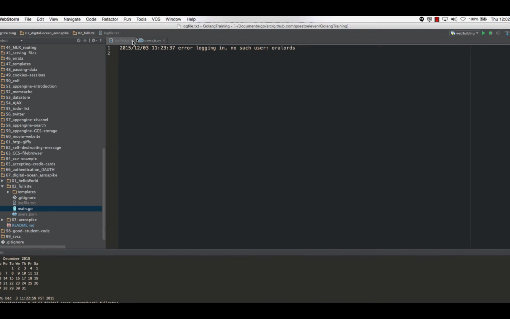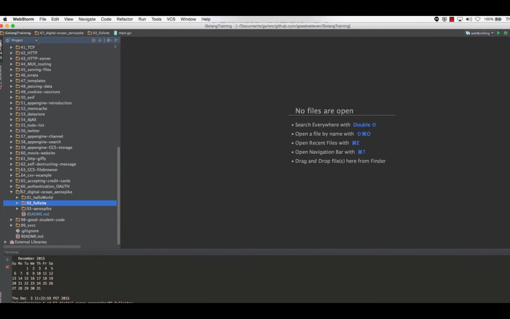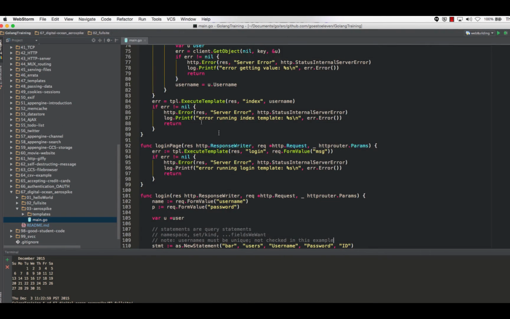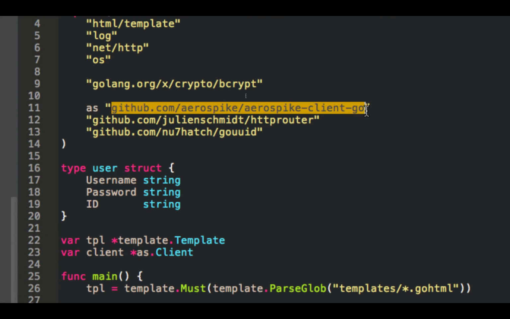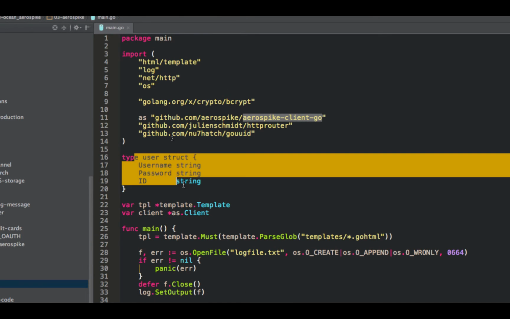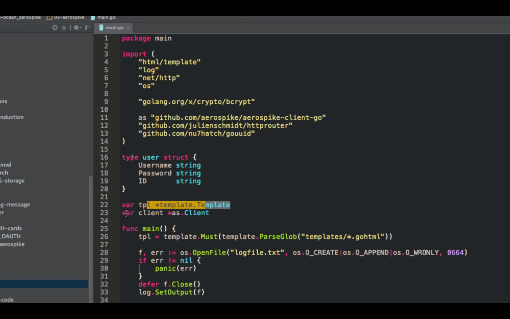Let's close these. Go to the Aerospike one. All right, so I'm importing Aerospike. This is a really long package name, so I'm just going to call it AS instead, Aerospike. Got our user struct, got our templates. Instead of having our two maps, we've got a pointer to an Aerospike client.